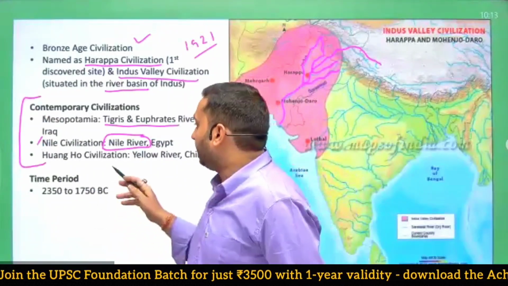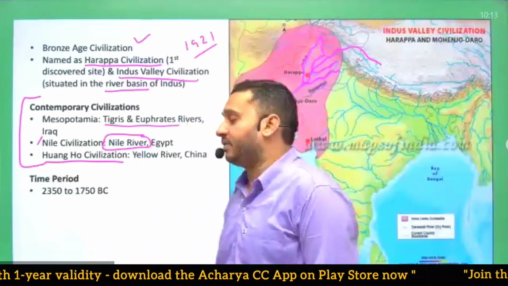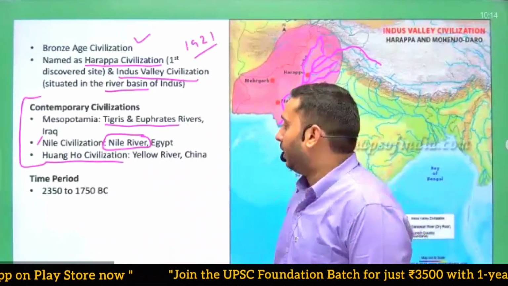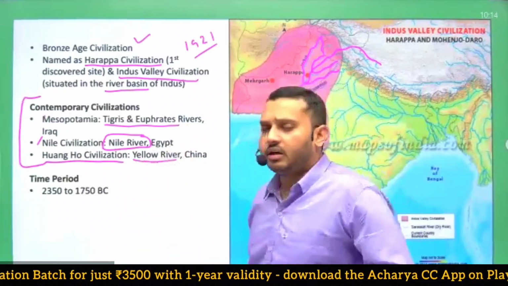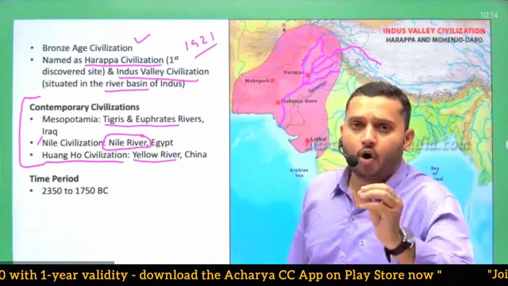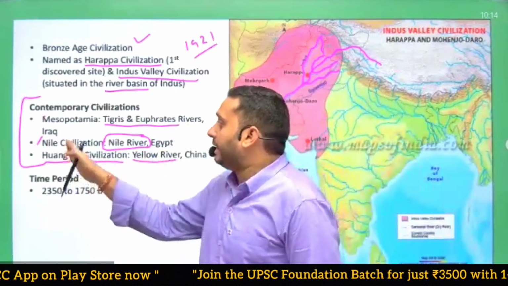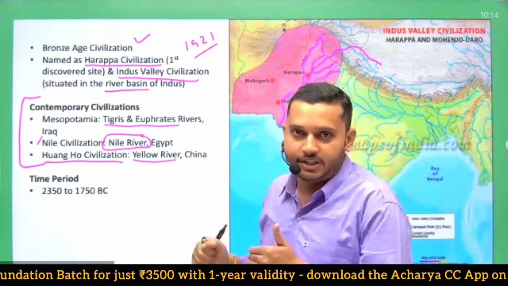And another important civilization was Hongho civilization. Hongho civilization was developed in China. Presently, that region is known as Yellow River. In some books, they also use the word Hongho River. There are various names of that river. So these three civilizations are contemporary to Indus Valley civilization.